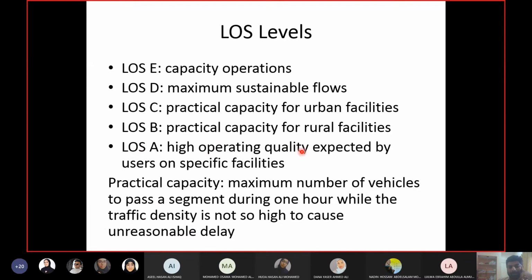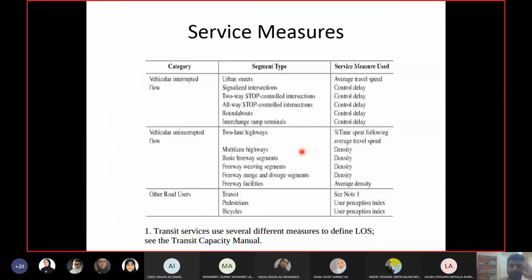Then we have level of service A, which is the best operating condition that you can have on the highway, and the users are expecting this. When we drive on the highway, we are hoping that we will get level of service A, the best. I can drive at the speed limit. I will not be bothered about other vehicles when I want to change my lane and so on. So this is what we are expecting and hoping for. Obviously we don't get that.